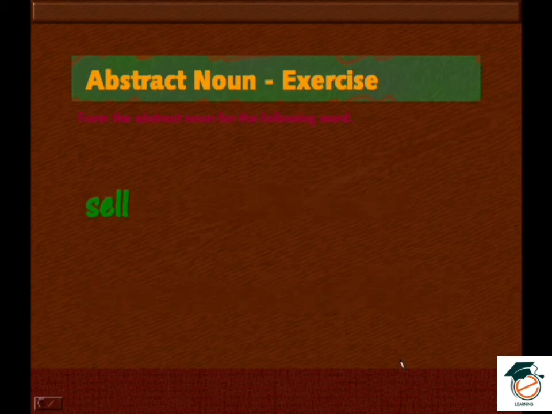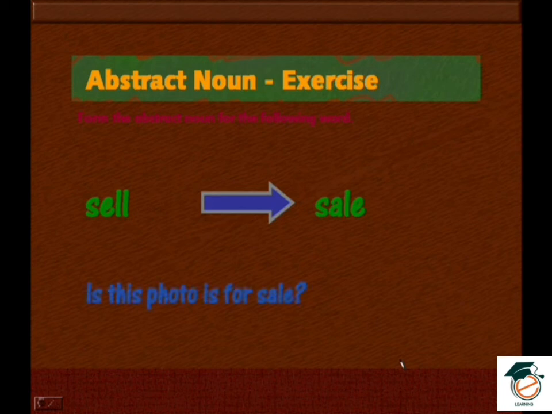Sell. What is the abstract noun for sell? So it is sale. Is this photo for sale? Is this photo for sale? So here we are using sale. So, to sell something.